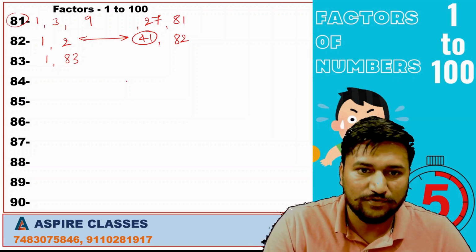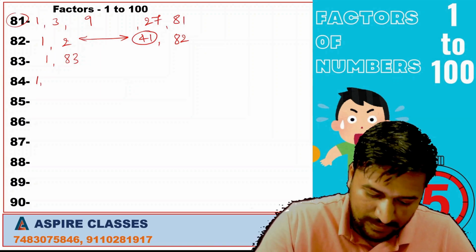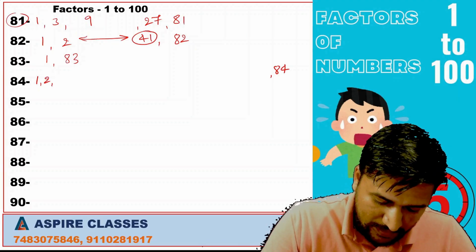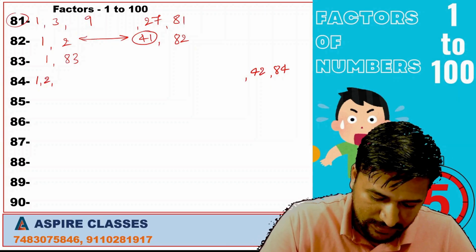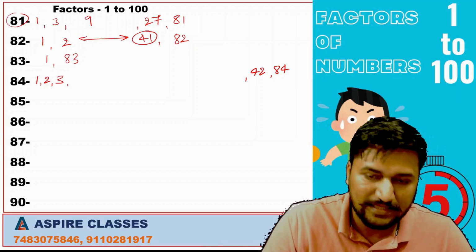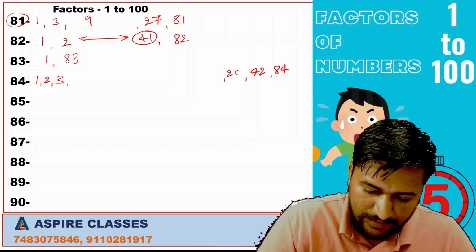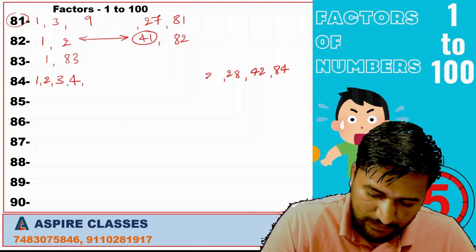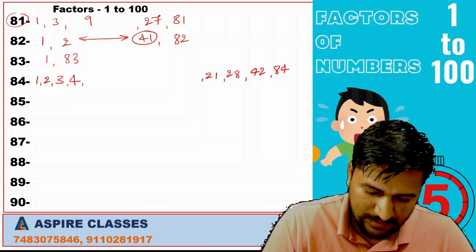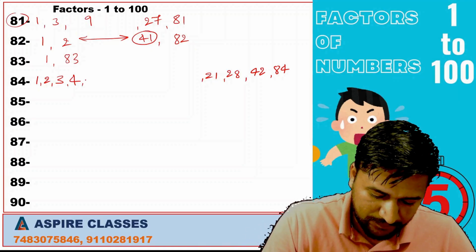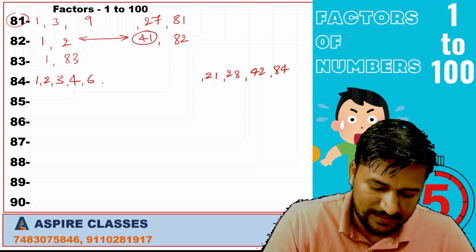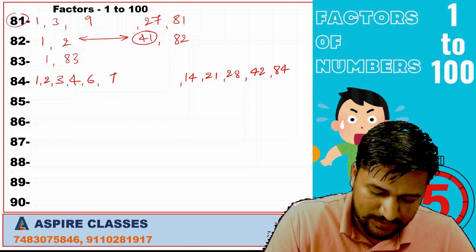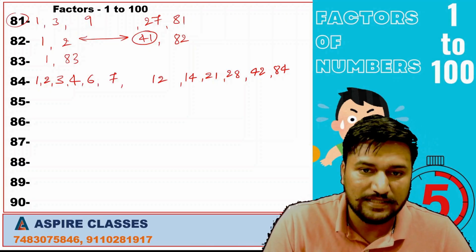See the factors of 84. 1, 84, 2, 42. 84 is divisible by 3, 3, 28. It is divisible by 4, 4, 21. It is divisible by 6, 6, 14. Also it is divisible by 7, 7, 12.